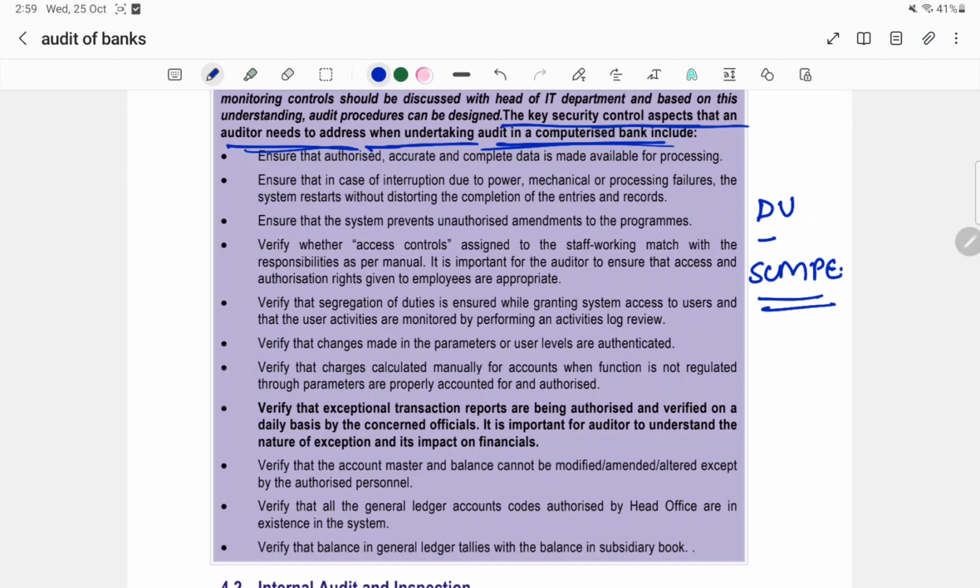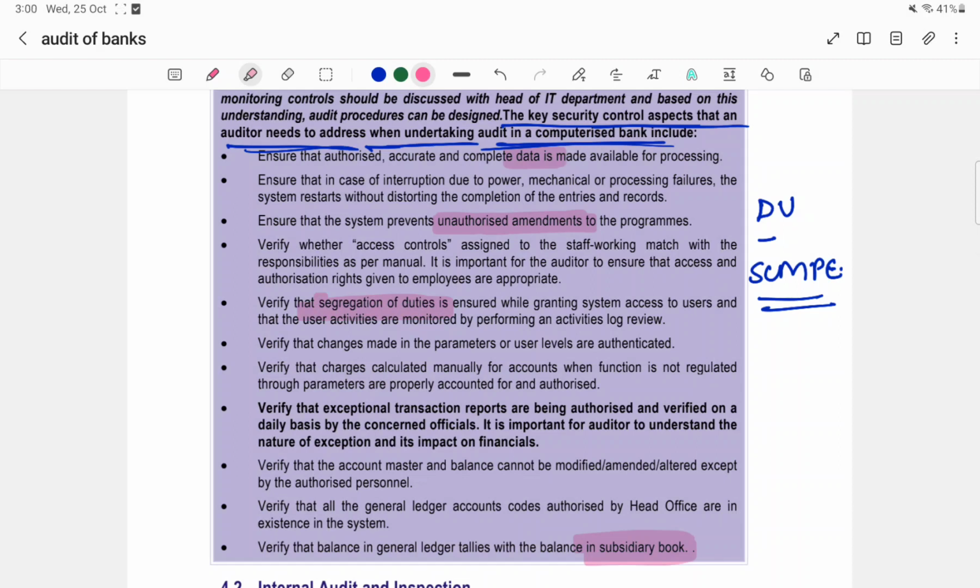So from D you can remember data, that is complete data is made available for processing. From U you can remember unauthorized amendments. From S you can remember, if you can see, there are 2 points. One is the segregation of duties and one is the subsidiary book. So here in the last point you can see subsidiary book, we have to verify that the balance in general ledger tallies with the balance in subsidiary book. So this way we can monitor the control. And then there is segregation of duties, we have to verify that the segregation of duties is ensured. So there are 2 points from S.